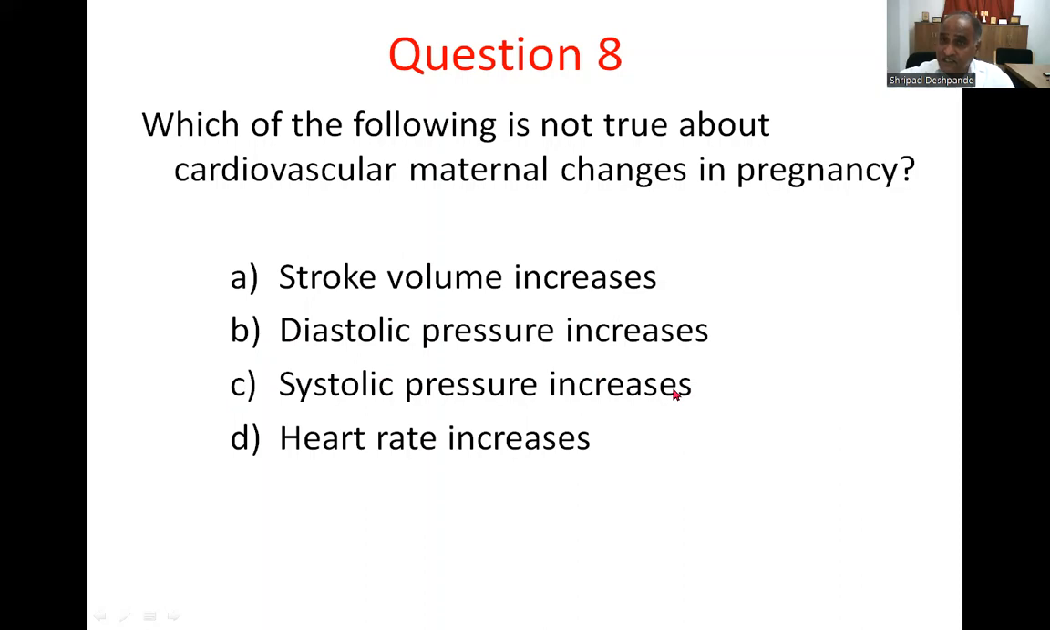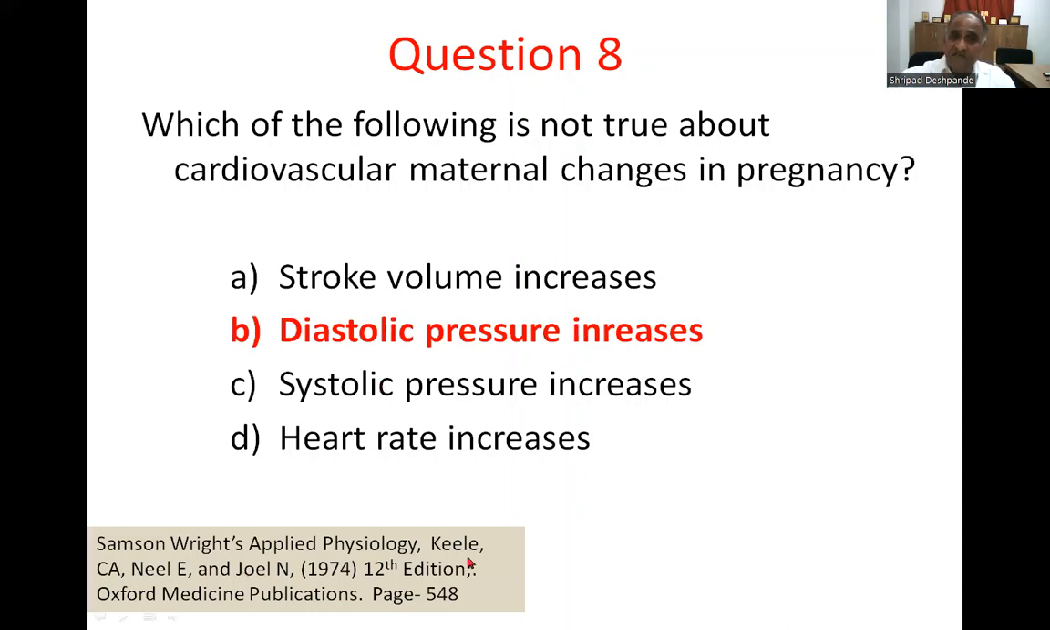C, systolic pressure increases. I will come back to this controversy. The heart rate increases, and the stroke volume increases. It is said that systolic pressure decreases. In Samson Wright, it is mentioned that systolic and diastolic pressure are both decreased, and the decrease of diastolic pressure is much greater than that of systolic pressure. This is the statement given in Samson Wright's Applied Physiology. You can refer to page 548 of the 1974 edition.